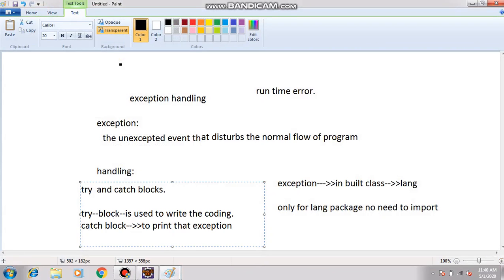How can we handle the exception? By using the try and catch block. By using the try catch block, we cannot remove those exceptions, but at that particular time we can handle them.